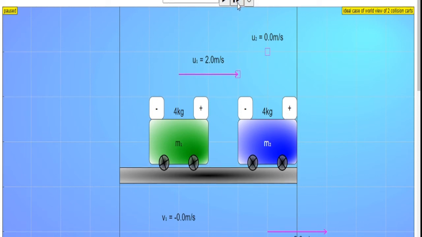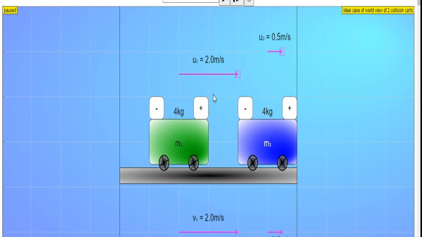Now suppose both are moving. Here both are moving in the same direction. That means the first one is approaching the second one, which is moving in the same direction. The first one has a mass of 4 kg. The second one also has a mass of 4 kg. The first cart is moving with a velocity of 2 meters per second. The second one is moving with a velocity of half meter per second. So when they collide, what happens? Let us see.